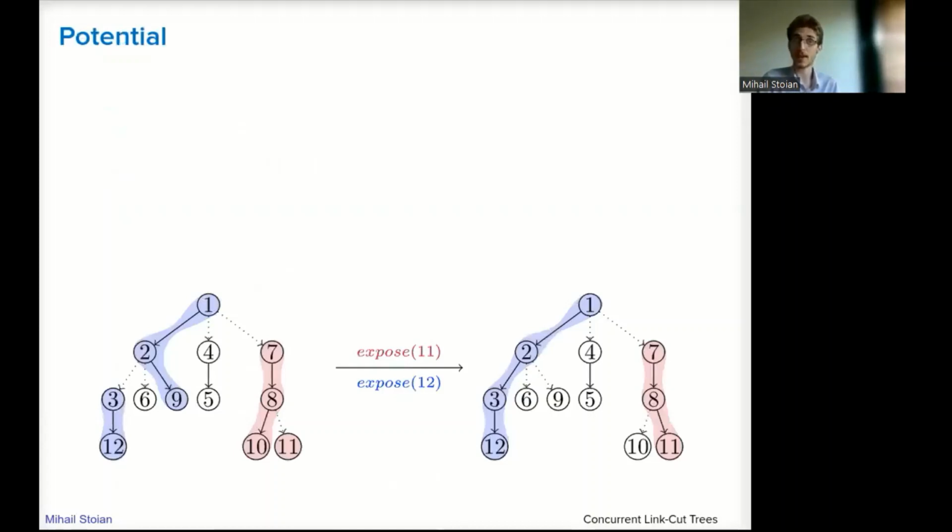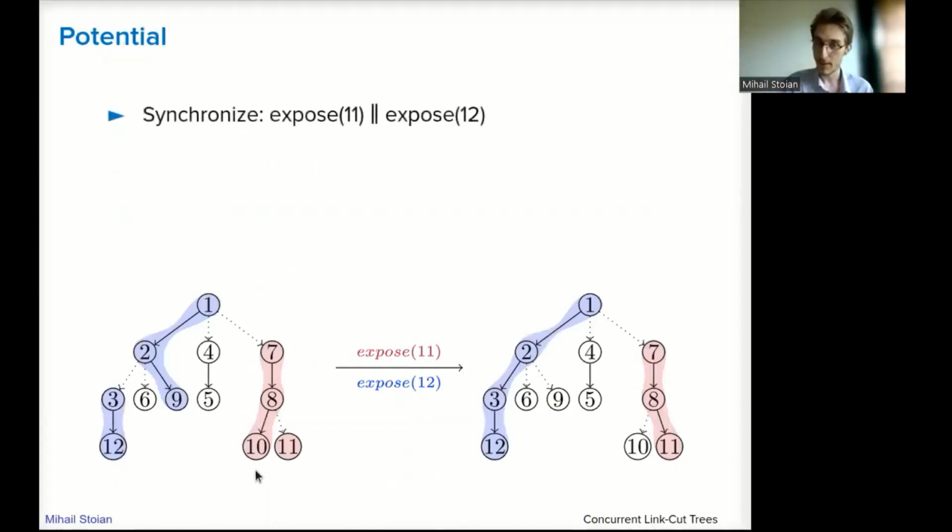And now, if we have expose 11 and expose 12, for example, it's clear that we can transform the dashed edges for node 11 into regular ones, or in our case 8-11 from dashed to regular and 8-10 from regular to dashed. We can do that in parallel without interfering with the edge transformation from node 12.